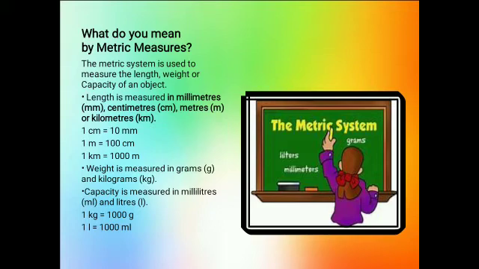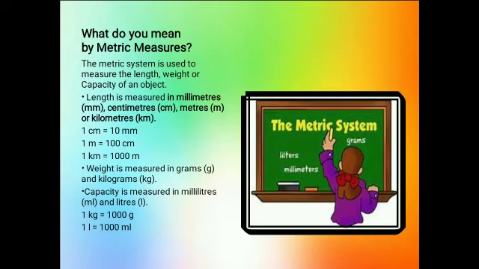Only a few things you have to keep in mind always. The first one is, if we want to measure the length, length is measured in millimeters, centimeters, meters and kilometers. So these are the units for measuring the length, and we can write these units in short form also, and short form will always be in small letters. Like millimeter mm, centimeter cm, meter m and kilometer km. And the three main things you have to keep in mind: 1 centimeter is 10 millimeters, 1 meter is equal to 100 centimeters and 1 kilometer is equal to 1000 meters.